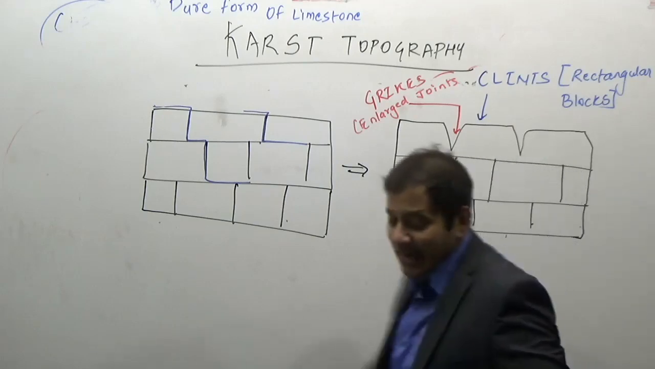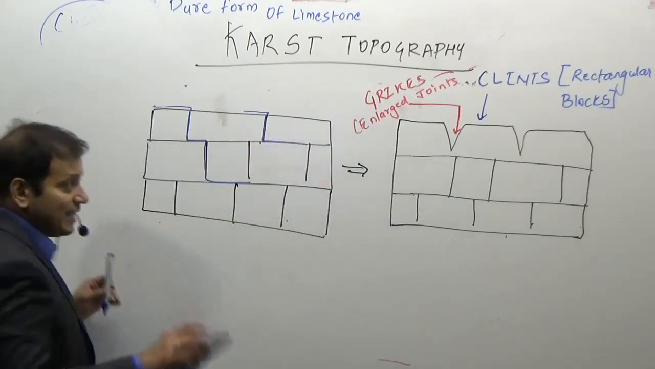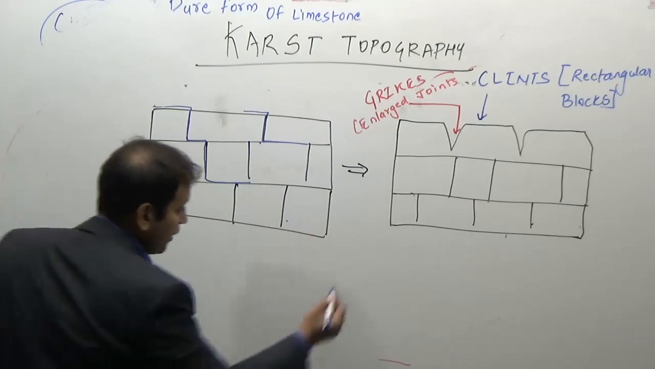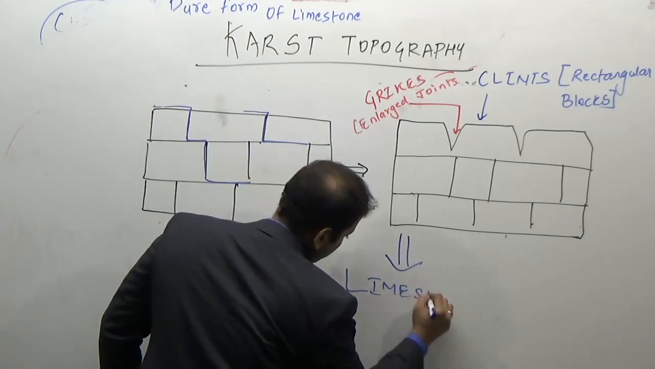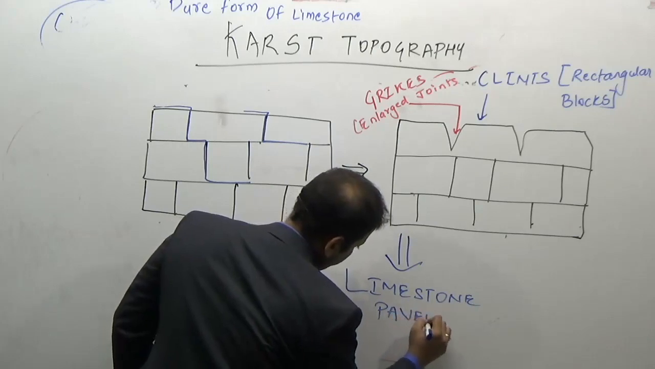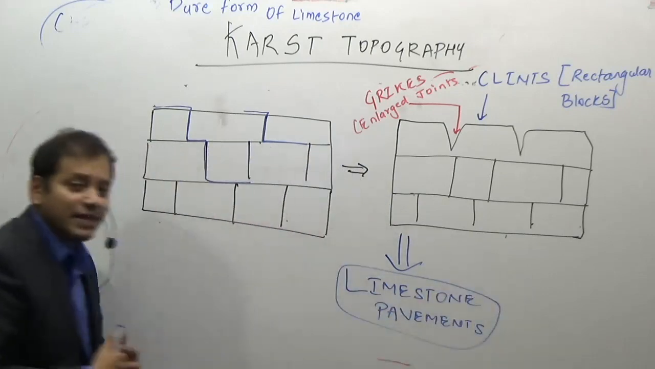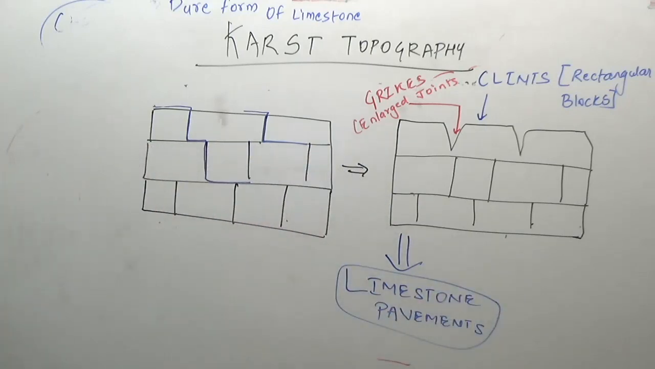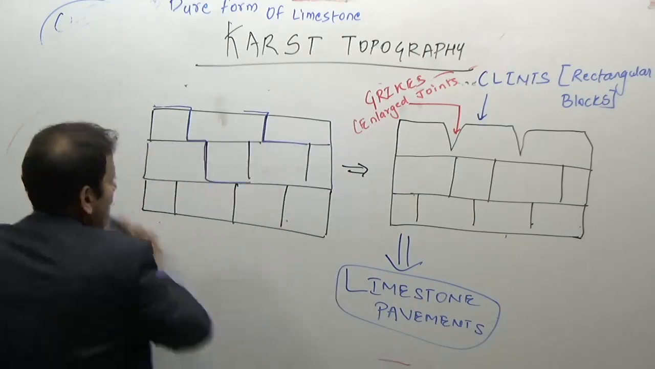Now you see in the diagram, the water, if there is surface water. This entire topography is known as limestone pavement. What are Clints? What are Grikes? What is a limestone pavement? After that, you see in this area, had this been a normal rock, maybe basalt rock, how would it have been?